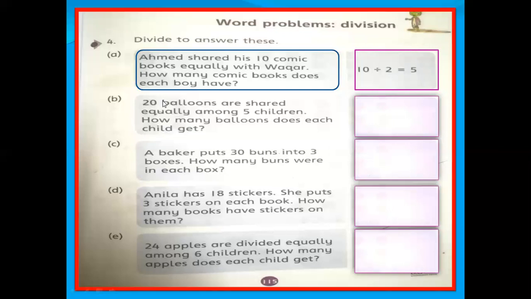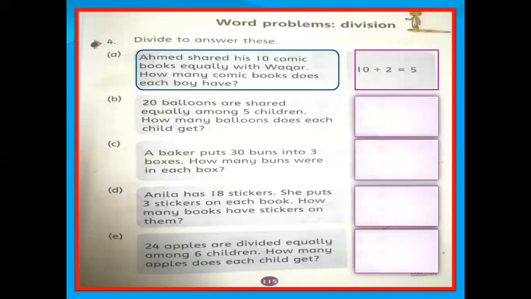B part. 20 balloons are shared equally among 5 children. How many balloons does each child get? It says that there are 5 children and they are going to distribute 20 balloons among 5 children equally.